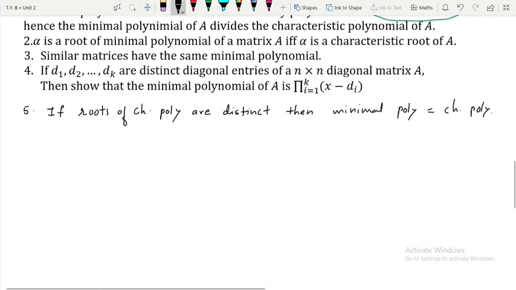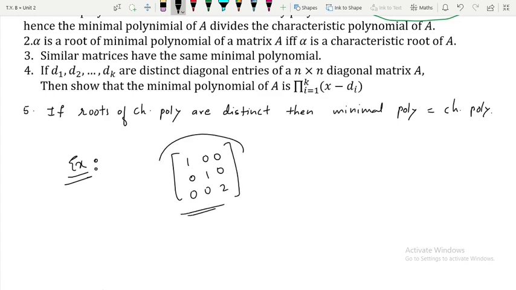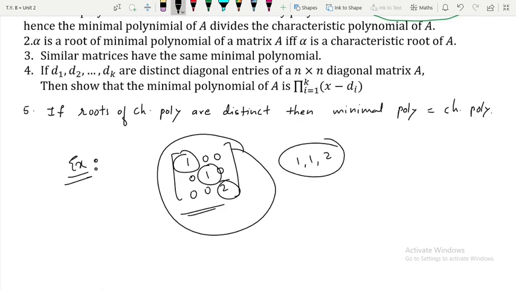Okay, so suppose let us say you have this matrix: 1 0 0, 0 1 0 and 0 0 2. Now it is a diagonal matrix, but this fourth remark is saying that whenever you have a diagonal matrix, after looking at it, you can tell what the minimal polynomial is. Simply see the diagonal entries of the matrix. What are the diagonal entries? 1, 1 and 2. It means 1, 1 and 2 are the eigenvalues, I mean they are the roots of the characteristic polynomial. Because your characteristic polynomial will be x minus 1, x minus 2 and x minus 1 only. It is easy to check.